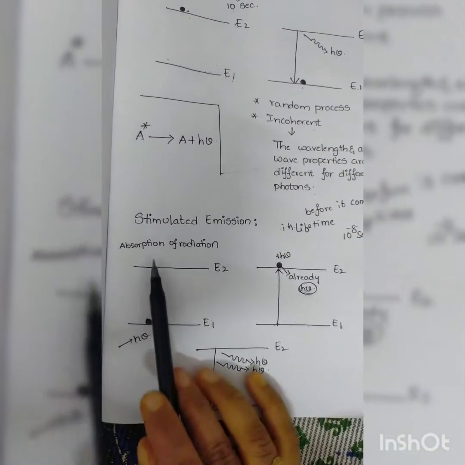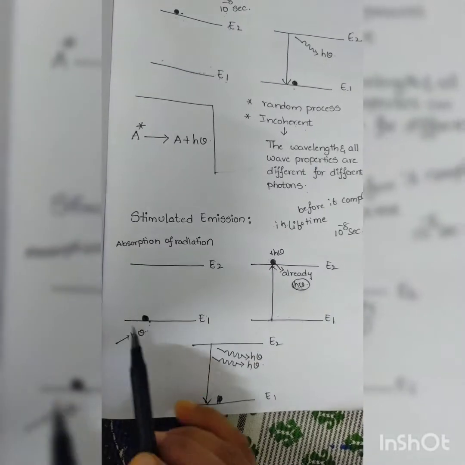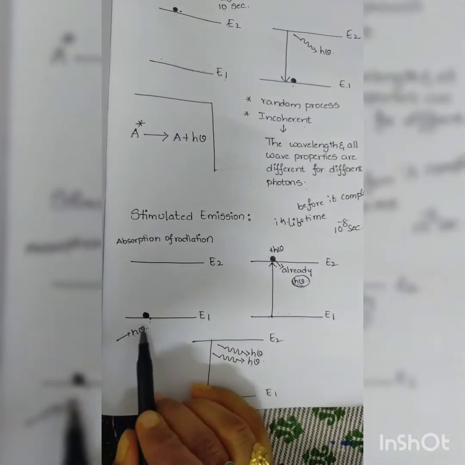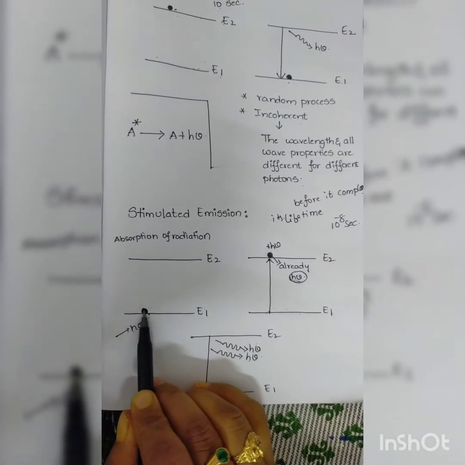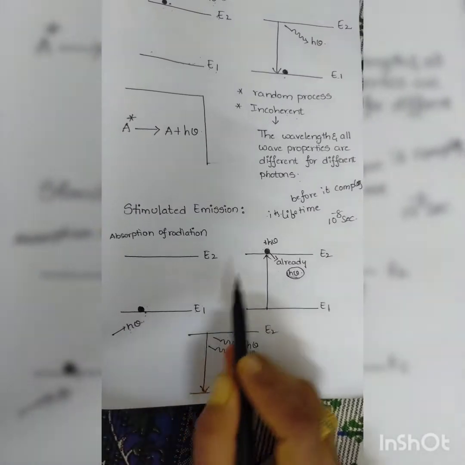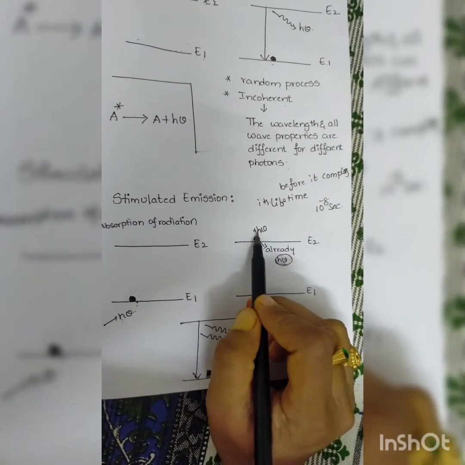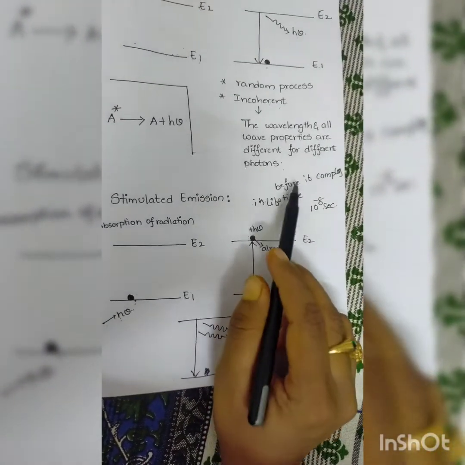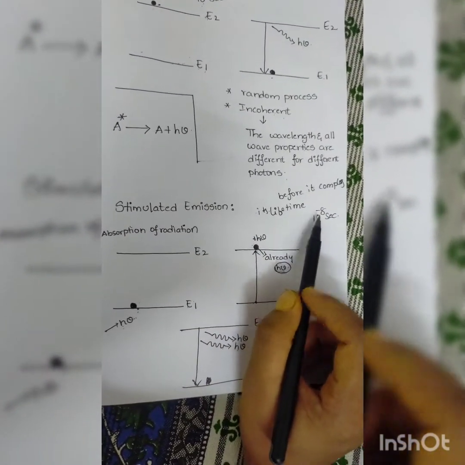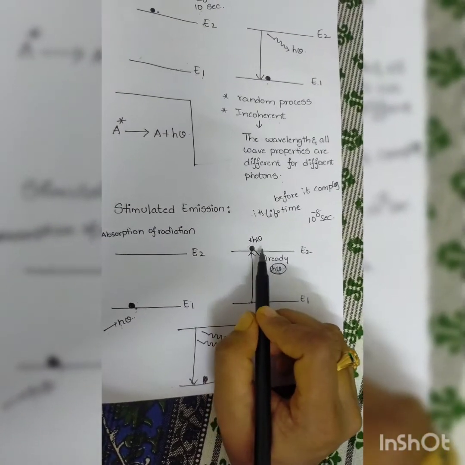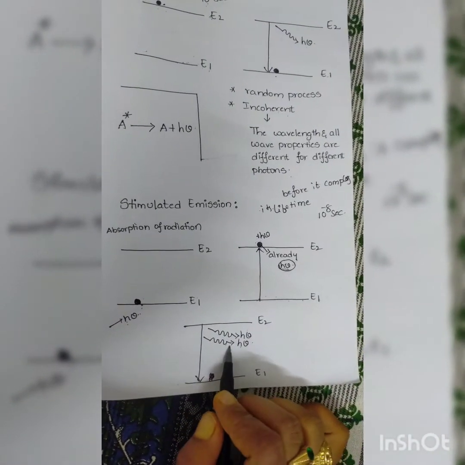So once again, in the stimulated emission process, we will consider the absorption of radiation only. We will have E1 state, E2 state. Atom will be present in E1 state. We will give h nu energy to this atom. This atom will absorb this energy and jump to E2 state. So it is already having h nu energy, right? Again, we are giving h nu energy to this atom before it completes its lifetime, and the lifetime is 10 to the power of minus 8 seconds. As it is having double energy, when it is jumping from E2 state to E1 state, it is releasing 2 photons like this.